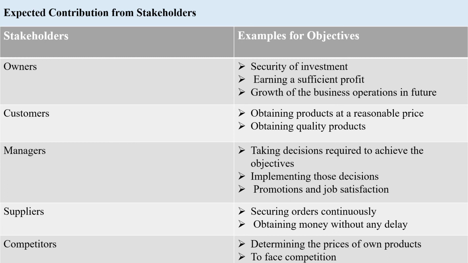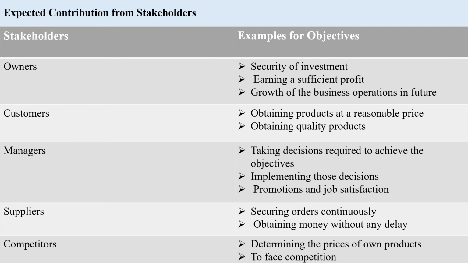And then we have the suppliers. Securing orders continuously. So if we take a business supplier, they want the particular organizations to continuously get products from them. So that is where their profit depends. And obtaining money without any delay. So most of the time they may be giving products for credit. So they need to obtain the money without any delay. So those will be the objectives of suppliers.